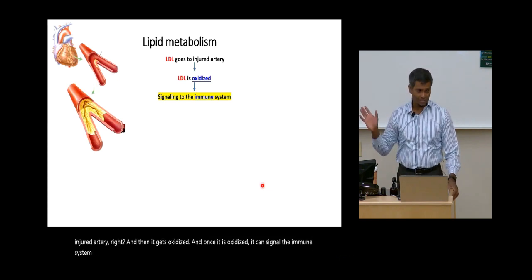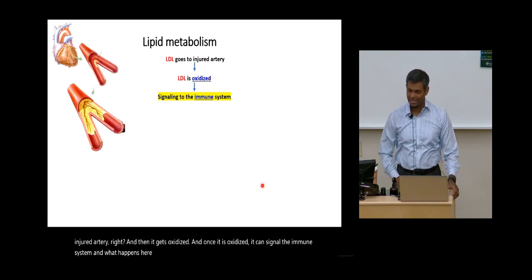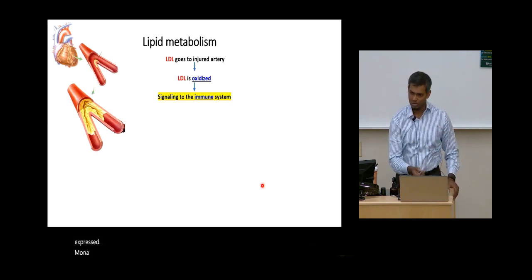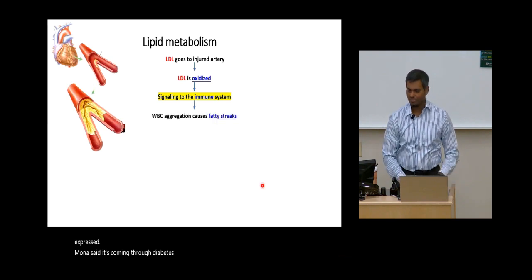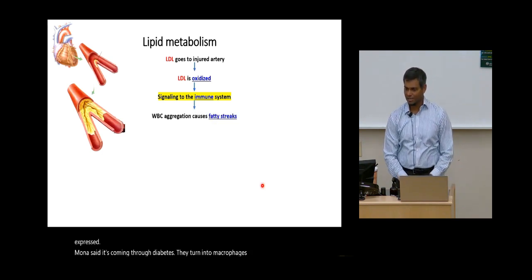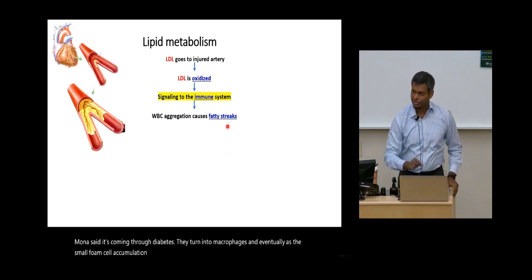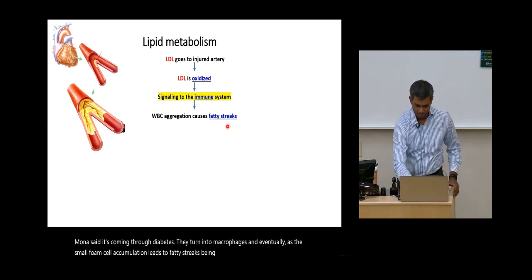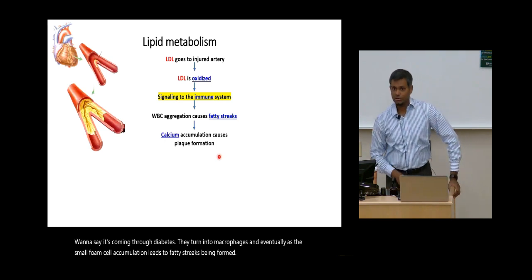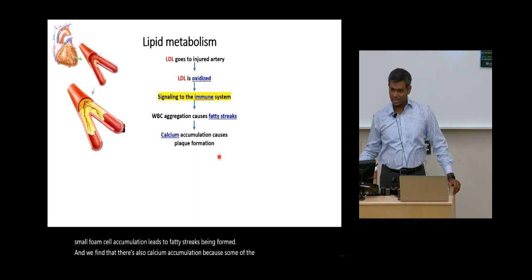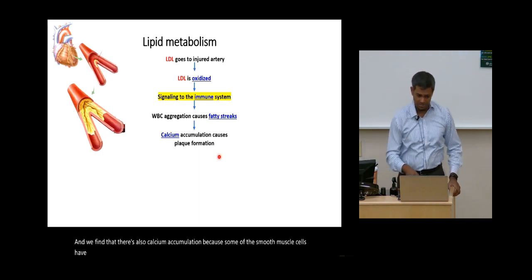As we discussed in the previous slide, the receptors are being expressed, monocytes come in through diapedesis, they turn into macrophages, and eventually as there is more foam cell accumulation, it leads to fatty streaks being formed. And we find that there's also calcium accumulation because some of the smooth muscle cells have differentiated into bone cells.